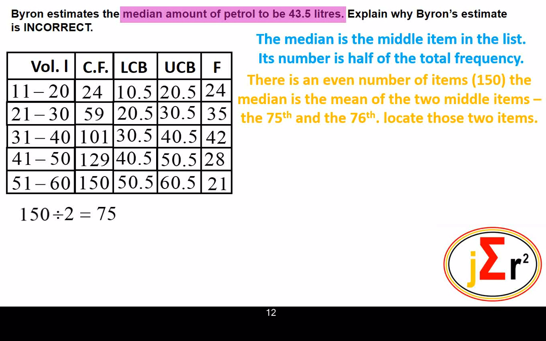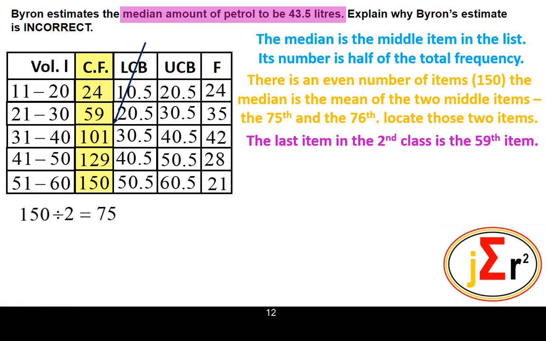The median will be found by taking the mean, or what we typically call the average, of those two values. And we have it here that the median will be the mean of the 75th and 76th item. So we need to locate them.